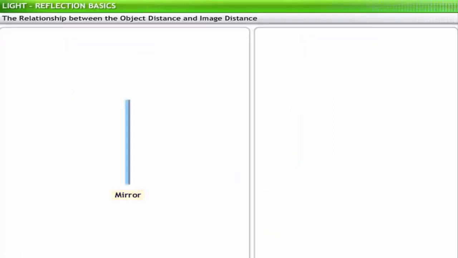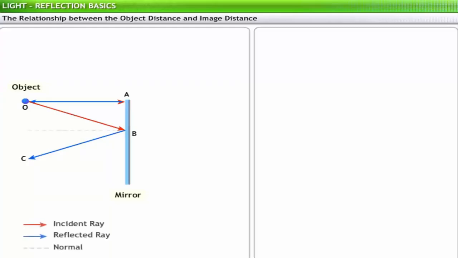How will you verify whether the distance of the object from the mirror actually equals the distance of the image from the mirror? Consider two rays from a point object O placed in front of a plane mirror. The ray of light, which is incident normally at point A, is reflected back along the same path. However, the second ray, which is incident at point B, is reflected along BC. This ray obeys the law of reflection such that N is the normal as shown.